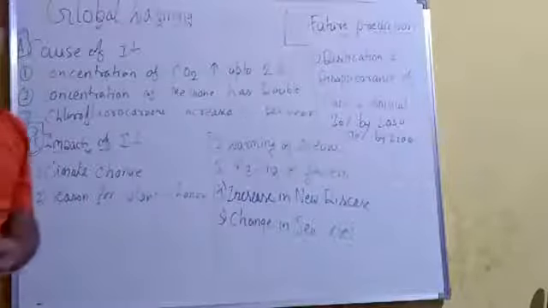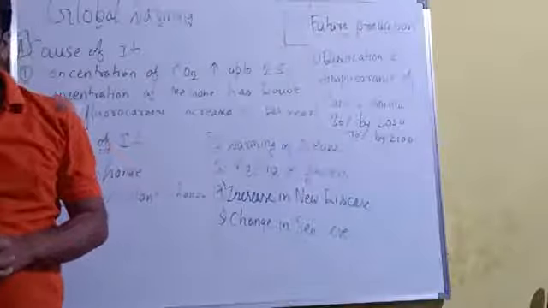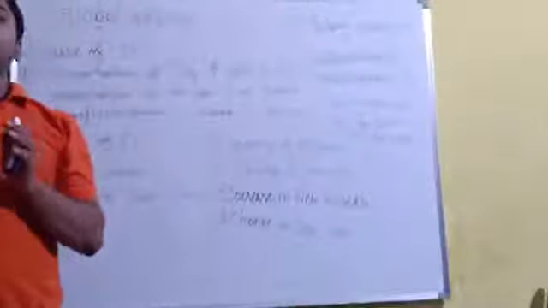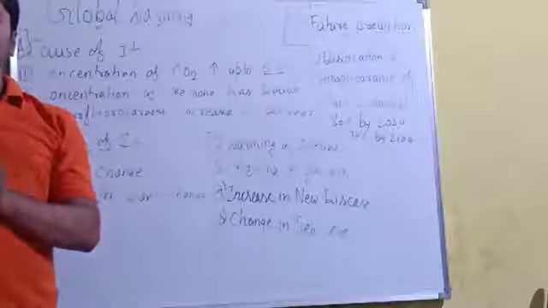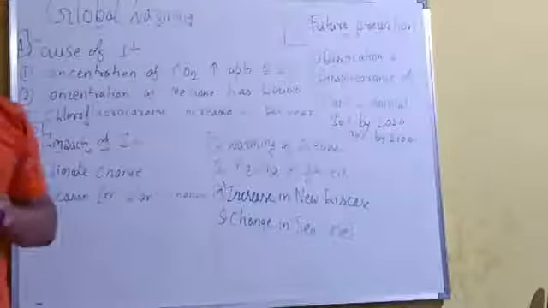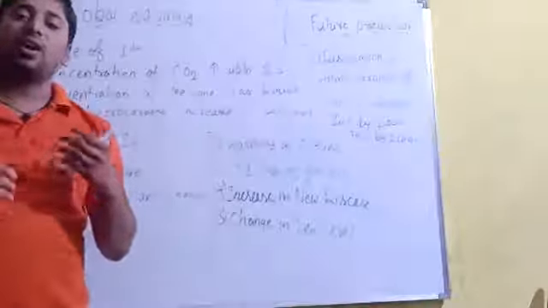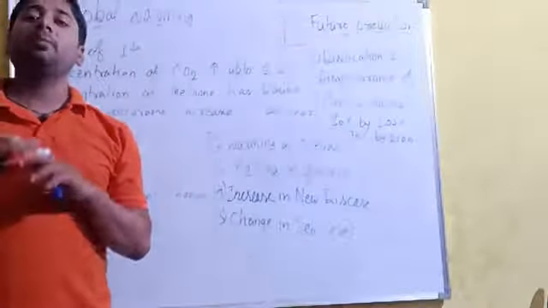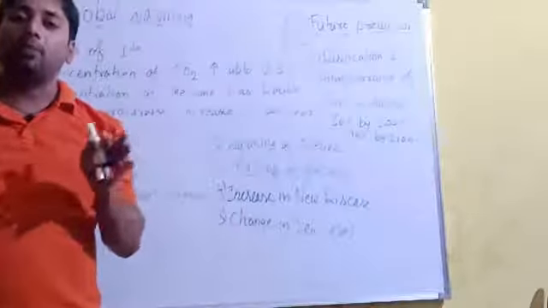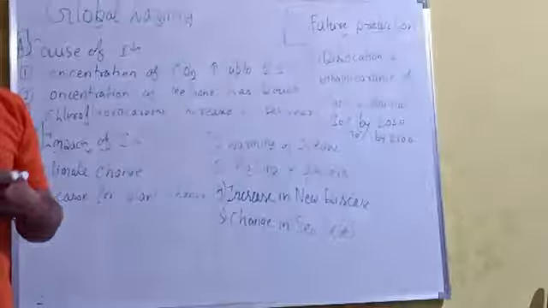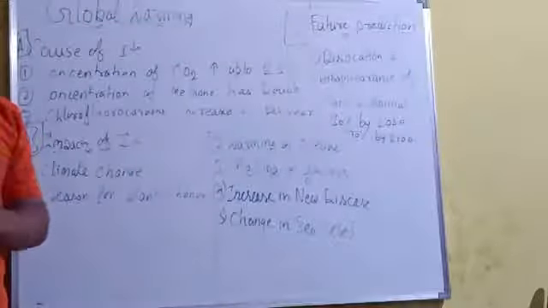If the concentration of greenhouse gases is more, then there will be more trapping of the reflected sun rays. It means that more visible rays and more infrared rays will stay in your atmosphere, because if the concentration of CO2, methane, and nitrous oxide is more, then they will trap more heat, and due to this the temperature inside the earth will increase.